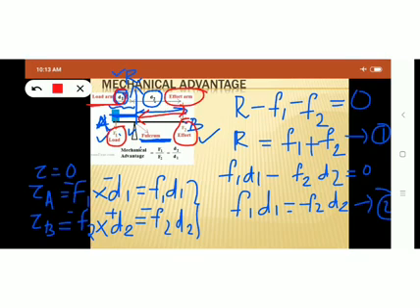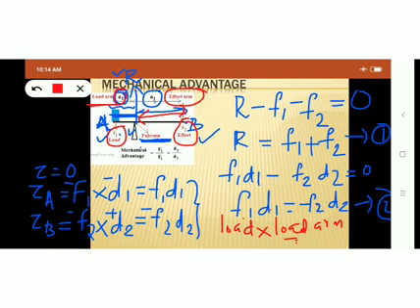Okay, so here we have a relation F1 into D1. So this F1 into D1 can be written as load into load arm, isn't it? F1 is the load and D1 is the load arm. Similarly, equal to F2 into D2.